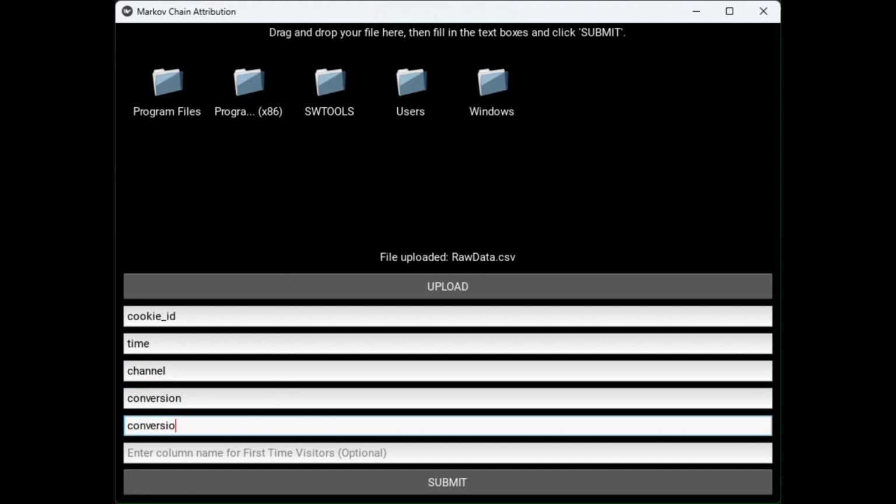The conversion value field is optional, but if it is entered, it is used in calculating the final attribution score for each channel. If it is omitted, then each conversion is assigned the same value in the Markov chain calculations. The final input box is also optional and can be used for indicating whether the visitor is a first-time visitor or not. If it is omitted, then the algorithm will use the first occurrence of each visitor to your site as a first-time visitor. Each subsequent visit will be treated as a returning visitor.